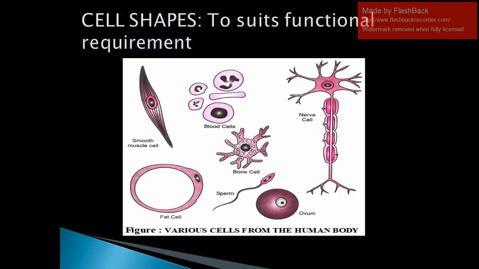The shape of the cell depends on the job they do. You can see the nerve cell, it's quite long, isn't it? Why? Because it participates in conducting impulses. Muscle cells are smooth and long because they participate in contraction and relaxation. So different shapes of cells suit the functional requirements they perform.